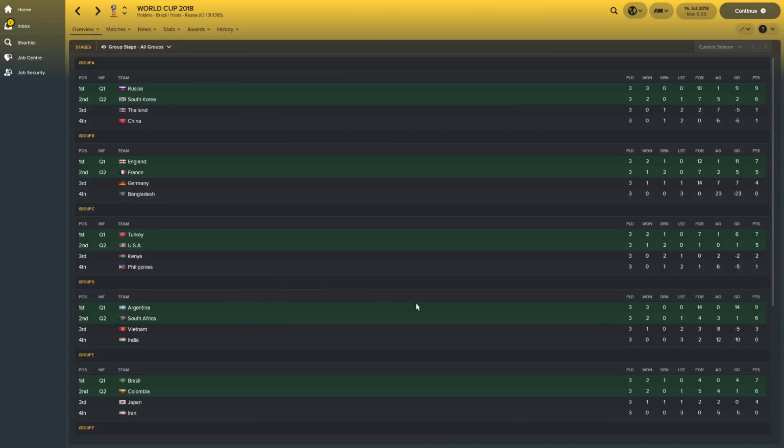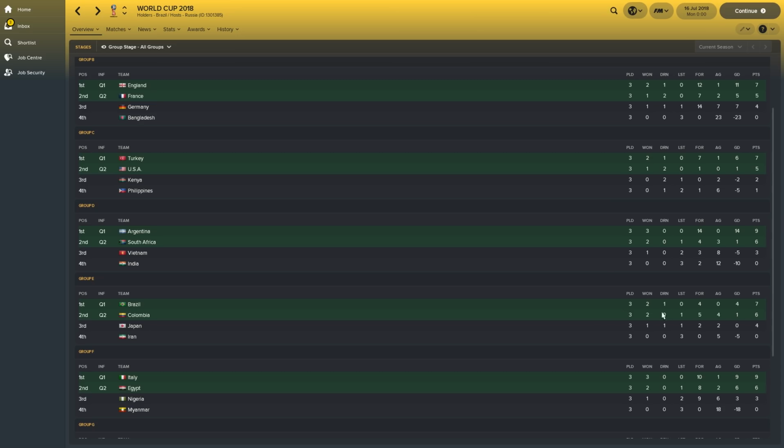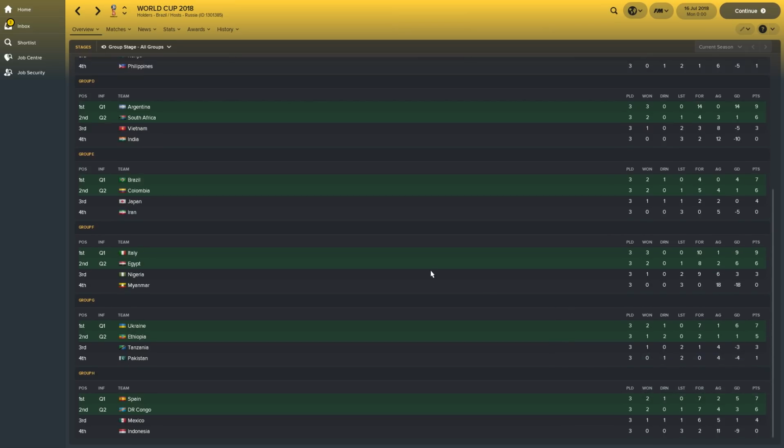Anyway, where was I? Argentina and South Korea went through. Vietnam defeated India 3-2 in a great game. Brazil and Colombia once again through from Group E, with Japan winning against Iran and drawing against Brazil, but it wasn't enough to go through.